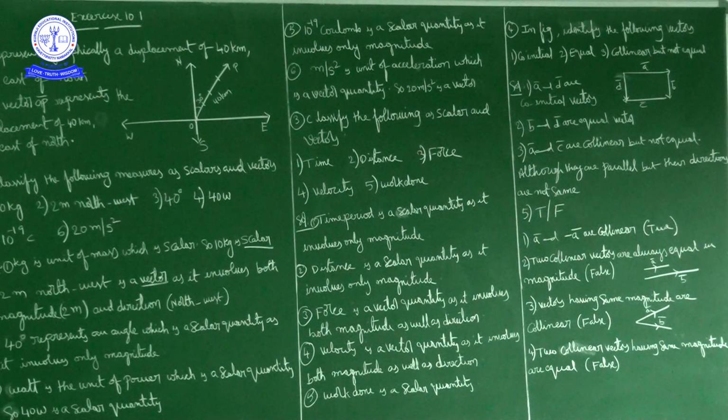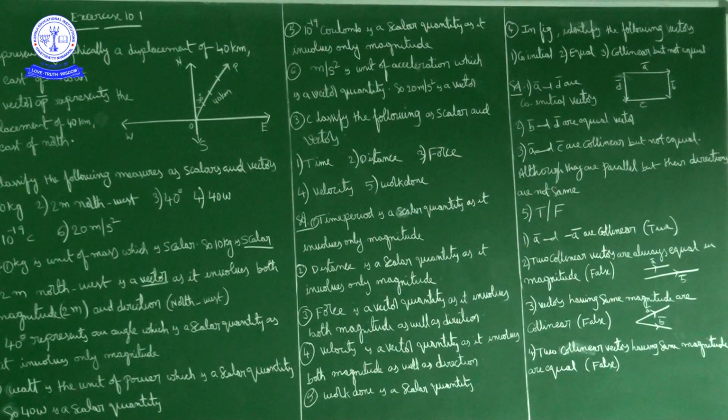It is not necessary for two vectors having same magnitude to be parallel. They may be parallel, may not be parallel.